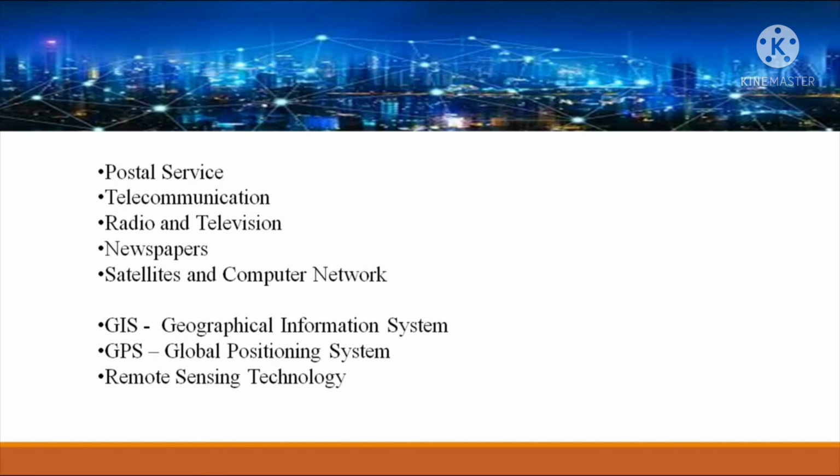GIS is a computer-based system which can accumulate and interpret data on the Earth's surface. See how easy it is. We can change and alter, we can get every information there. GPS gives the location of a stationary or moving object or person by pointing out the latitude, longitude and altitude.